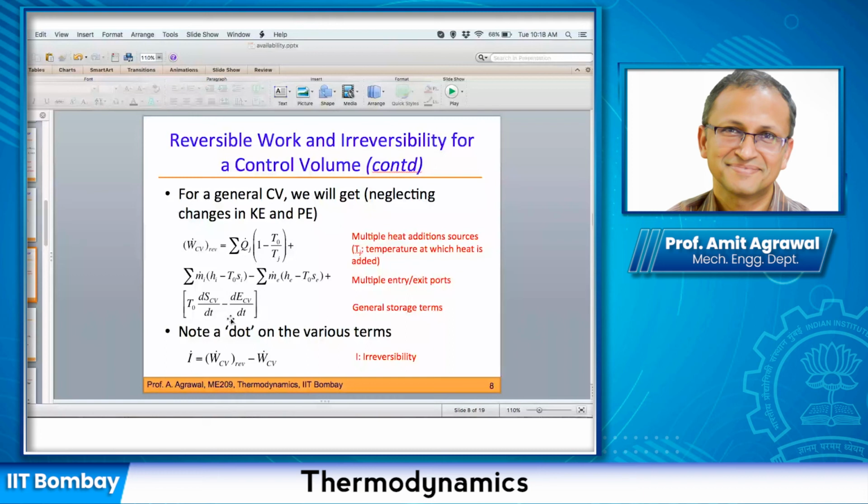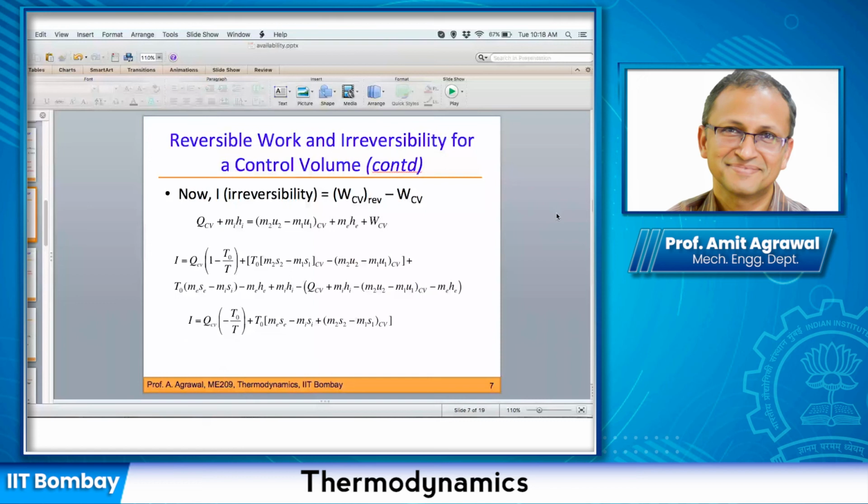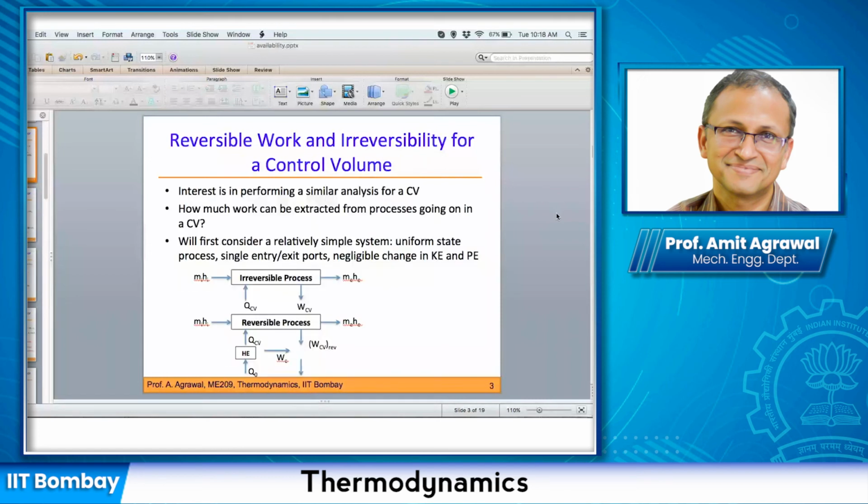I can generalize that. Now, the heat addition, let us say that instead of having just one heat source here, I have another heat source which is here. So the flue gas comes in at a certain temperature, then it gets heated up because of this heating, and then there is another source of heating which is adding heat at a different temperature, and then it goes out.